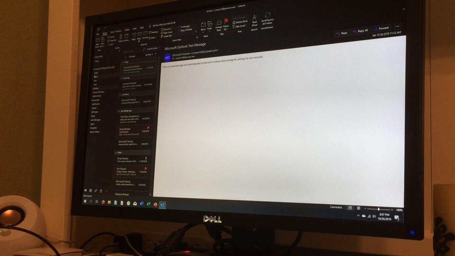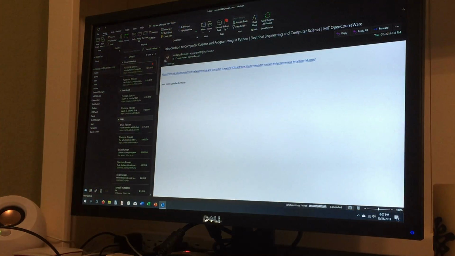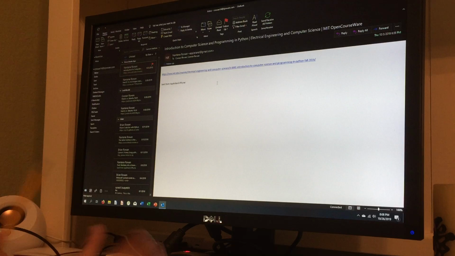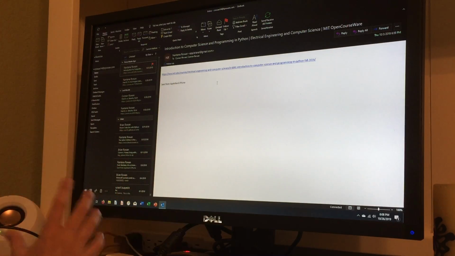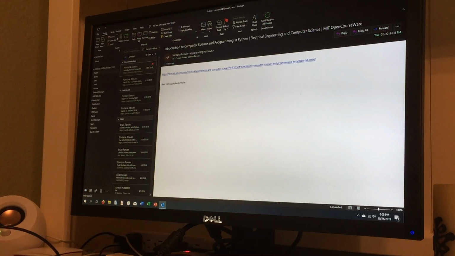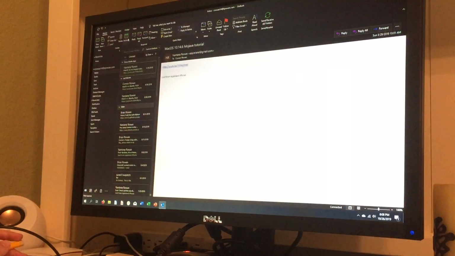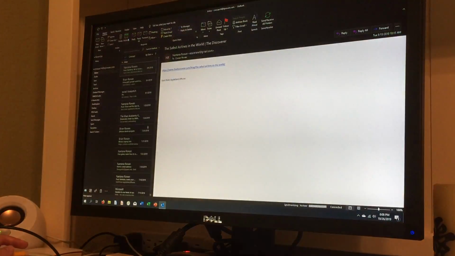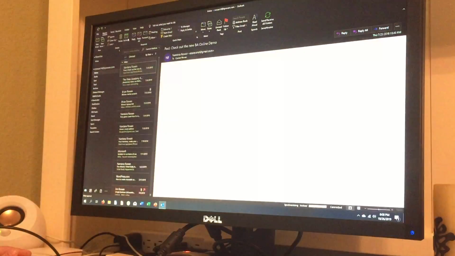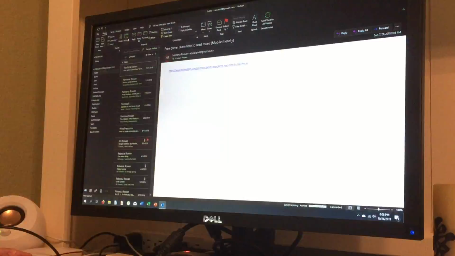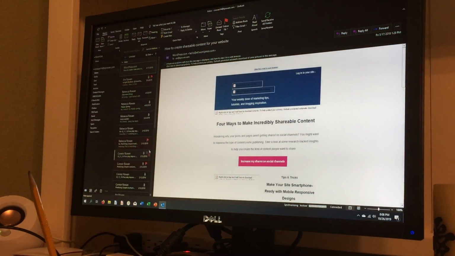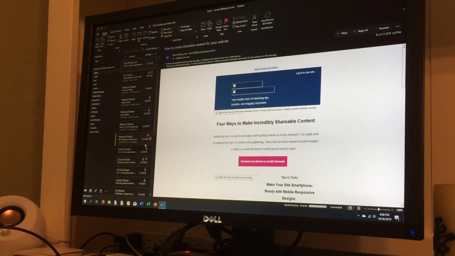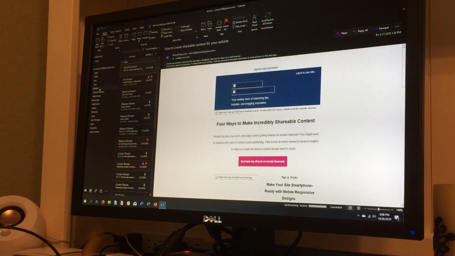You don't want mail that you've responded to and paid attention to just sitting around in your inbox when you already have paid attention to it. You can just archive it and it will be out of there. I've already read this. There, that's a nice little feature, so you can archive all your mail and get it out of the way.